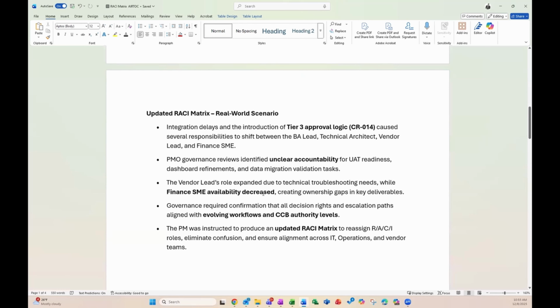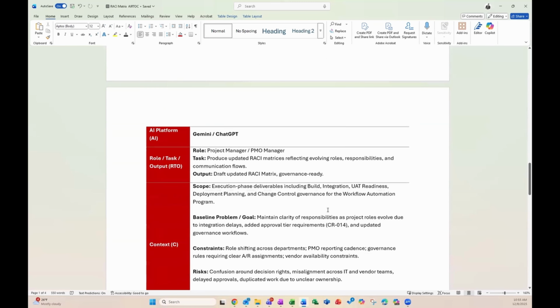The vendor's lead role expanded due to technical troubleshooting needs, while finance SME availability decreased, creating ownership gaps in key deliverables. Governance required confirmation that all decision rights and escalation paths align with evolving workflows and CCB authority levels. The PM was instructed to produce an updated RACI matrix to reassign RACI roles, eliminate confusion, and ensure alignment across IT, operations, and vendor teams. Okay, so we have our assignment here.